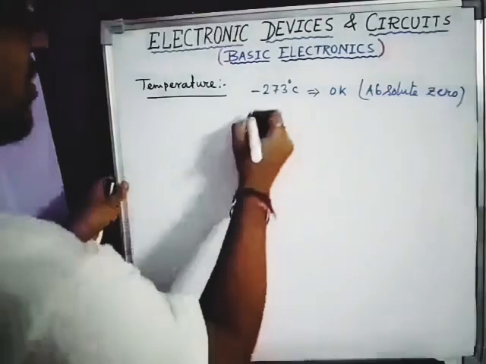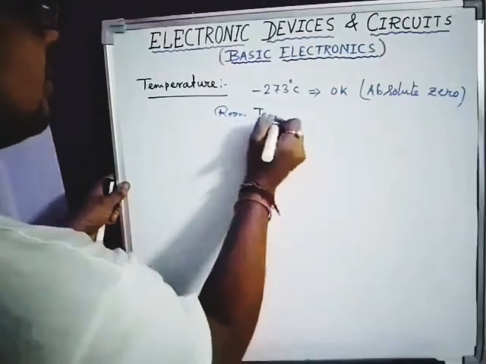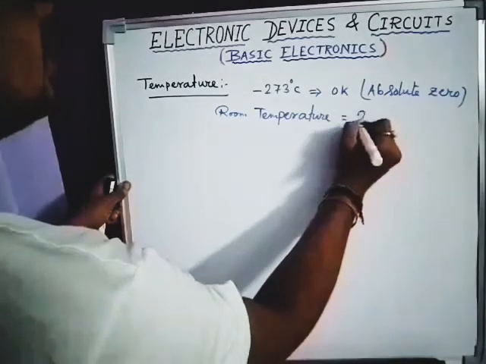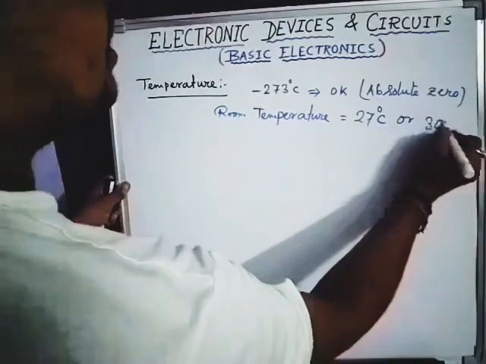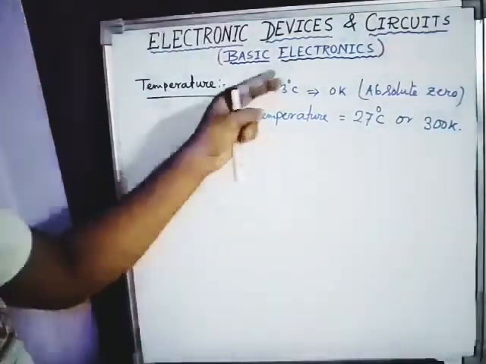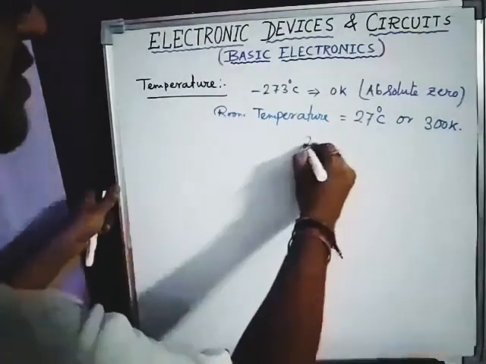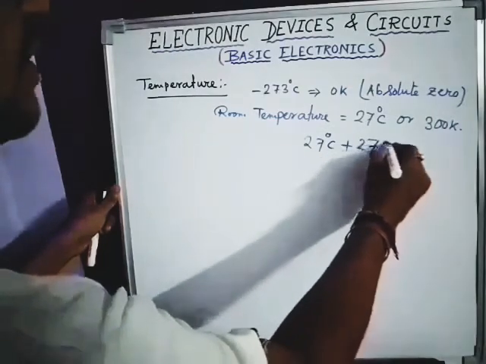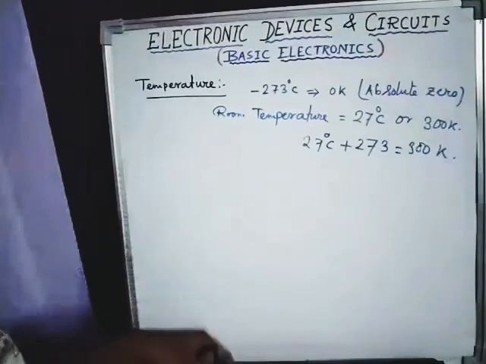Okay, and next, room temperature. Room temperature in case of electronics is considered as 27 degree centigrade, or you can say 300 Kelvin. Do you know how to convert from degree centigrade to Kelvin? Just add 273. So 27 degree centigrade means 27 plus 273, that equals 300 Kelvin. So it is nothing but the room temperature.